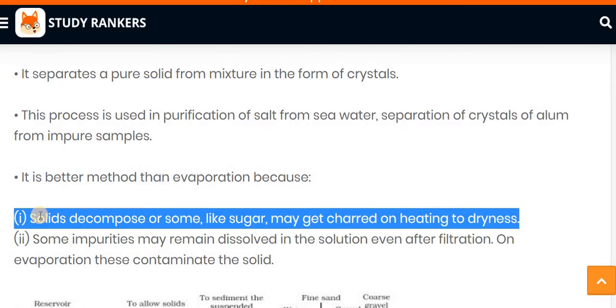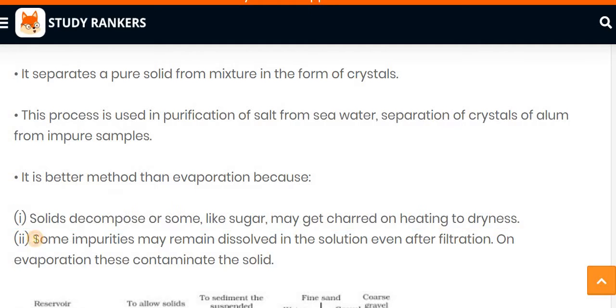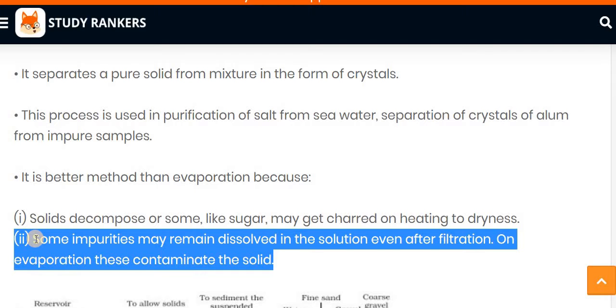So the first reason is that the solid is decomposed, or sometimes a sugar-like substance may get charred on heating to dryness. The second main reason is that some impurities may remain dissolved in the solution even after filtration, and on evaporation this contaminates the solid. So these are two drawbacks of the evaporation process. That's why we are looking for the crystallization process.